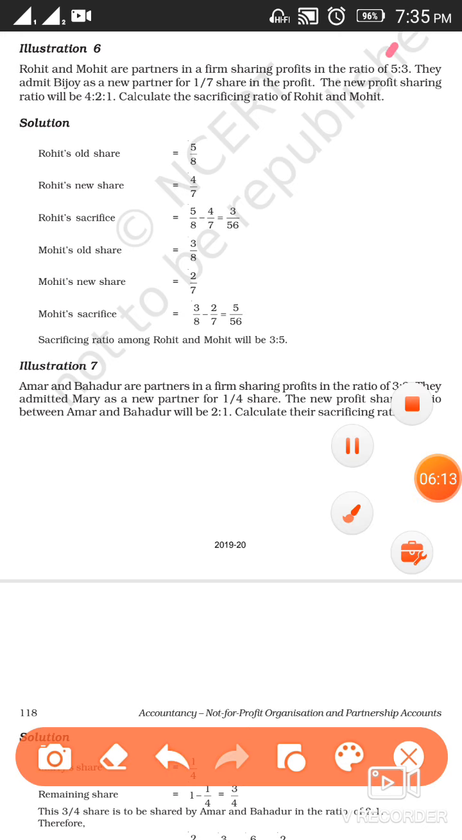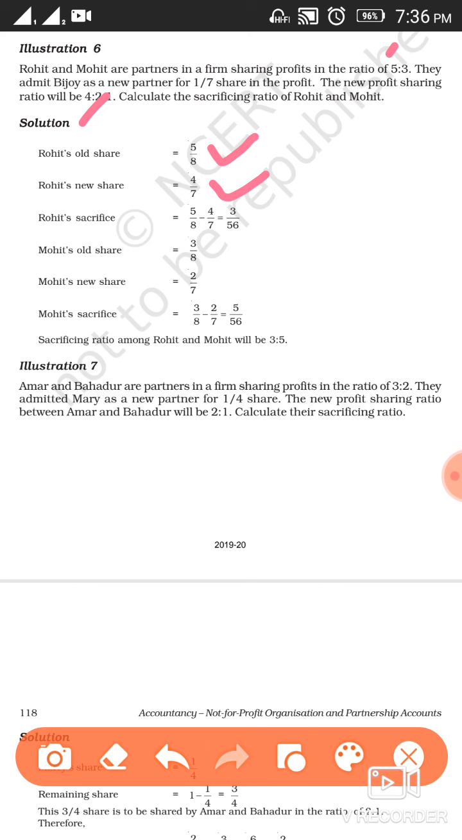So this is the old share and this is the new share of partner. So what we'll do, you have been given the old share 5/8, you have been given the new share as 4/7. So to calculate the sacrificing ratio, first we have to calculate the sacrifice share.